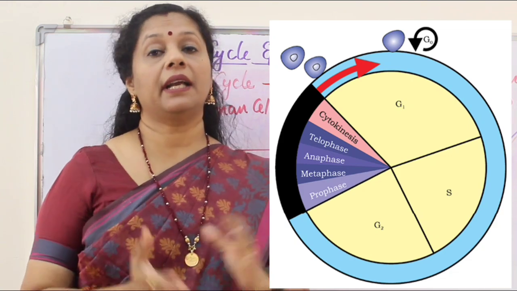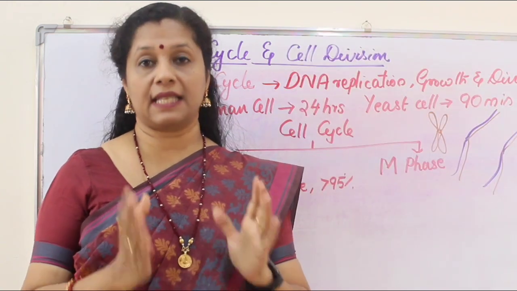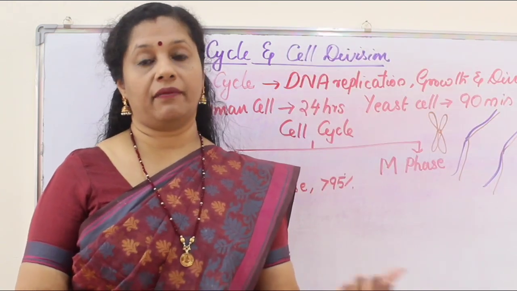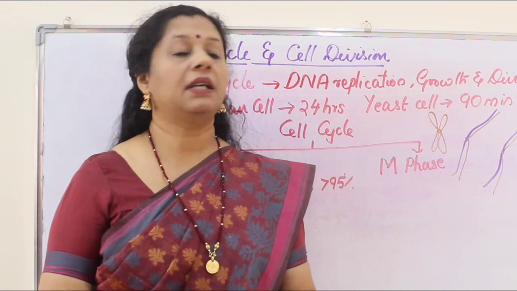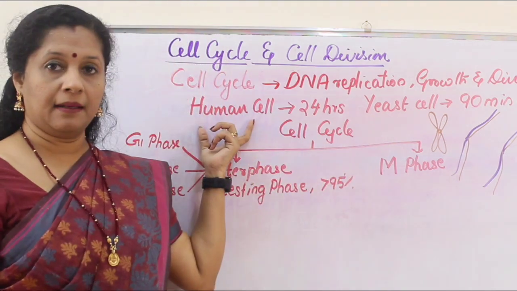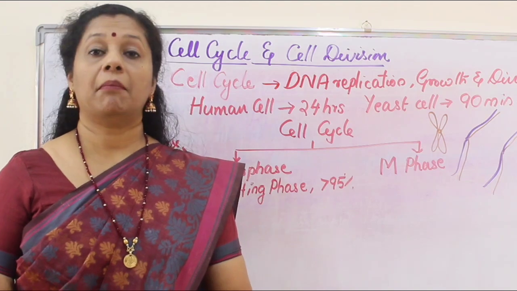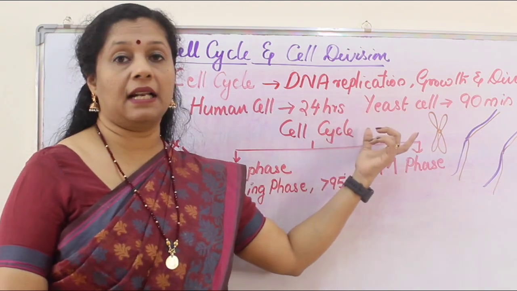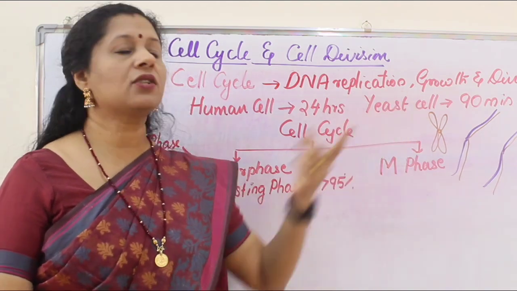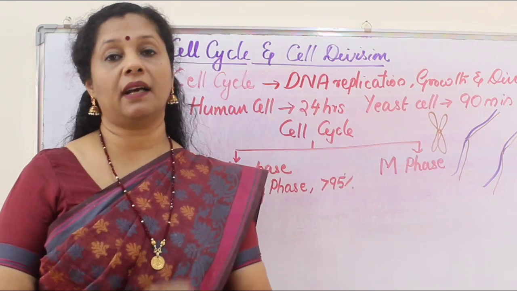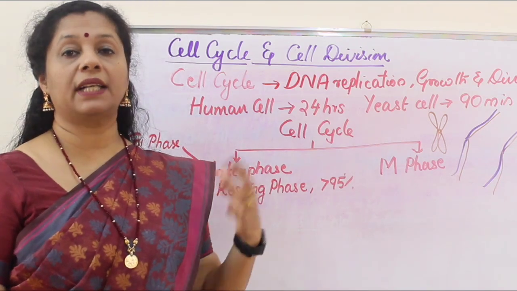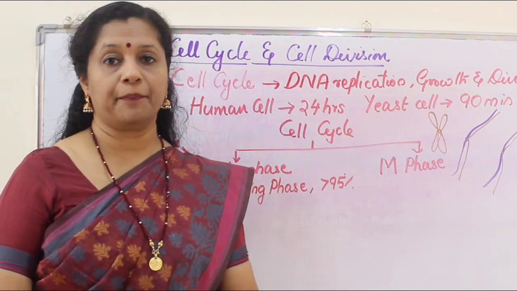But the duration taken for division of the cell or the cell cycle varies in different cells. For example, if it is a human cell, it has 24 hours for division. But if it is a yeast cell, unicellular fungus, it takes only 90 minutes. That means 1.5 hours for its division. So the time for division may vary.